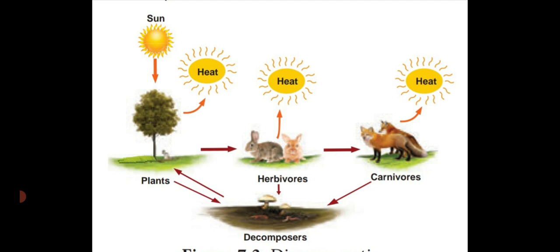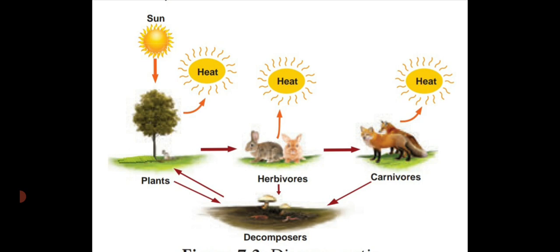Whenever the energy is transferred from the first level to the second level, some amount of heat is dissipated. That's why they are given in the form of an arrow mark with the heat. Then the energy released by the plants is utilized by, what is that one? Plant eating animals, that is primary consumers or herbivores.